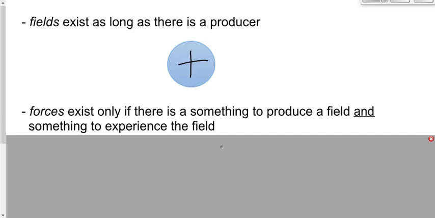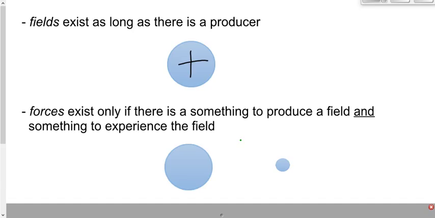Forces, on the other hand, only exist if there's something to produce the field, like we have right here, and something to experience the field. So let's say here's the producer, and here's an experiencer out here. Clearly, if you look at these two charges, you've got a force between those two charges. If you take away the experiencer, the force is gone, because you can't have a force without two things.